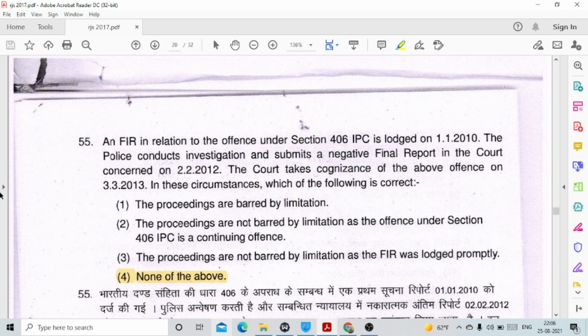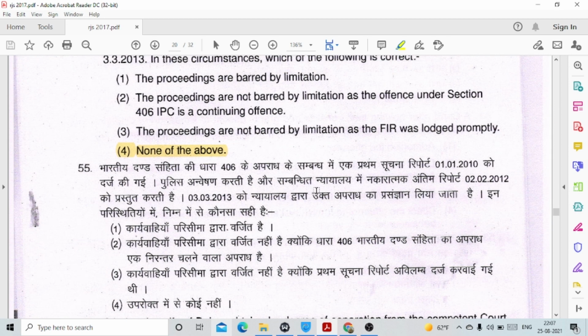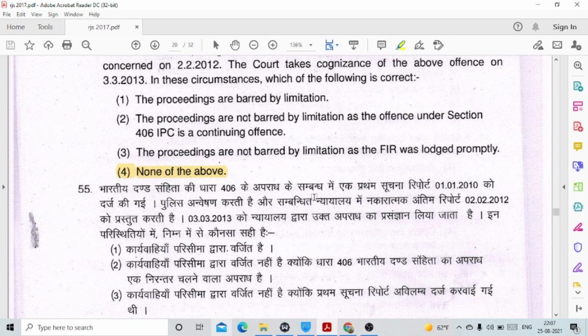Question number 55. An FIR in relation to the offence under Section 406 IPC is launched on 1st of January 2010. The police conducts investigation and submits a negative final report in the court concerned on 2nd of February 2012. The court takes cognizance of the above offence on 3rd of March 2013. In these circumstances, which of the following is correct? This is option number 4, none of the above, because none of the above are true in relation to Section 406 of IPC.